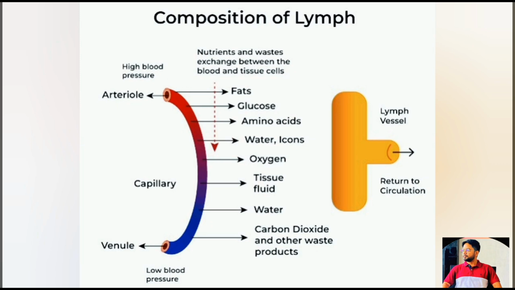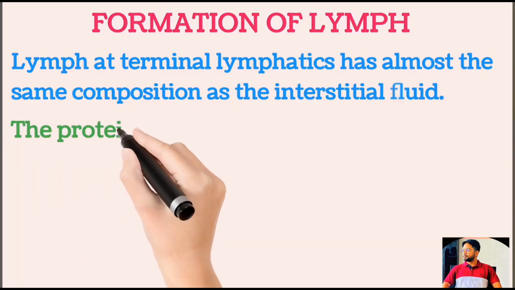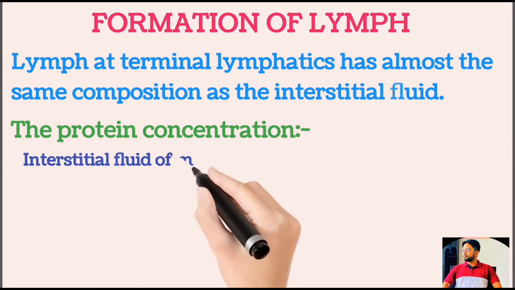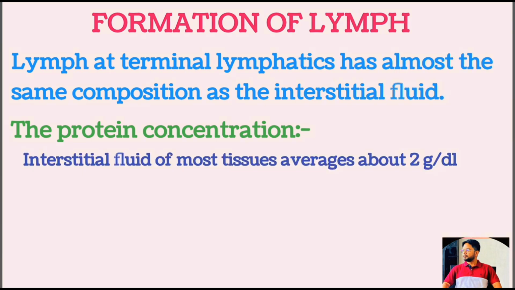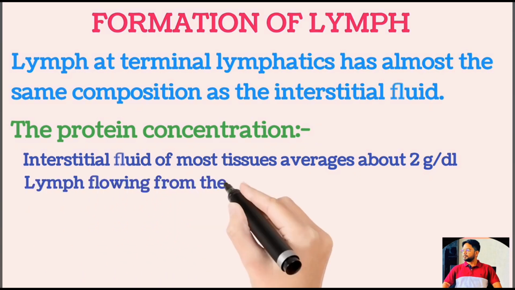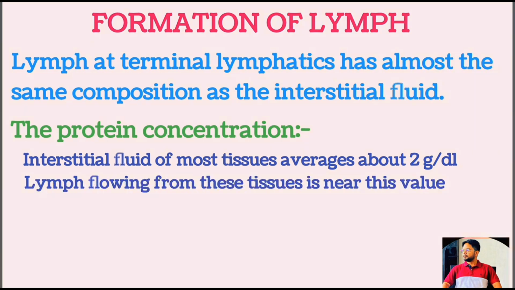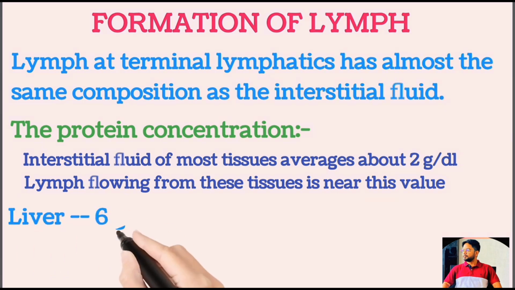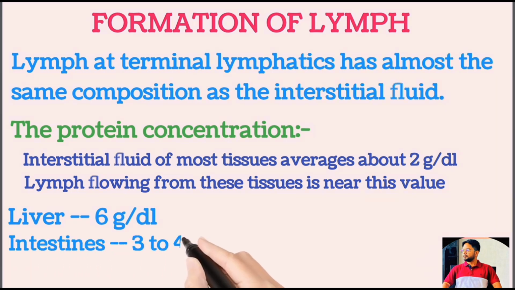In most of the tissues, the average protein concentration of the interstitial fluid is about 2 gram per dl. Therefore, the protein concentration of the lymph flowing from these tissues will also be 2 gram per dl, but the lymph formed in the liver has a protein concentration as high as 6 gram per dl. Lymph formed in the intestine has a protein concentration as high as 3 to 4 gram per dl.